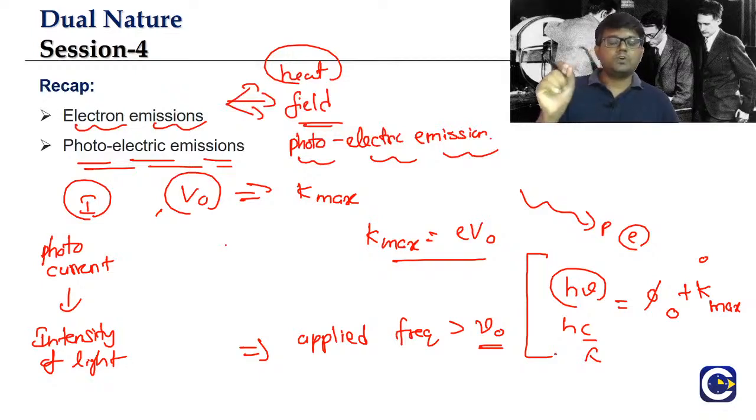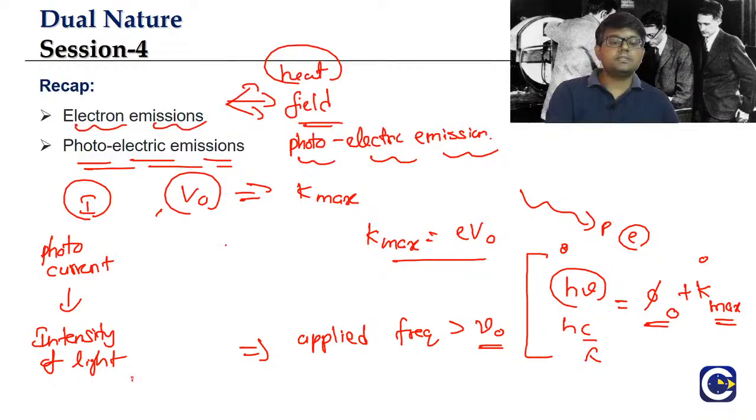It is based upon what? That a single photon will collide with an electron, and if the energy is more than the work function, the electron can come out. If the energy is less than the work function, the energy will be dissipated to the surroundings. So the energy of the photon will be equal to what? Work function plus the remaining part, which will be available as the kinetic energy of the electron. This way Einstein's theory was able to explain the observations of the photoelectric emission.